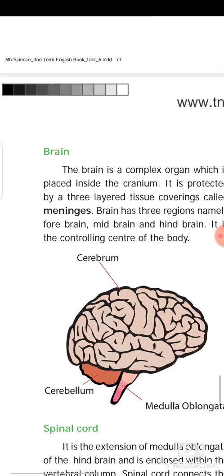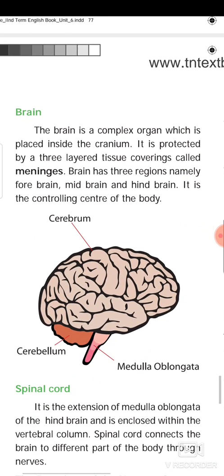So what is the role of the brain? The brain is a complex organ which is placed inside the cranium. It is protected by a three-layer tissue covering called meninges. The brain has three regions, namely forebrain, midbrain and hindbrain. It is the controlling center of the body.